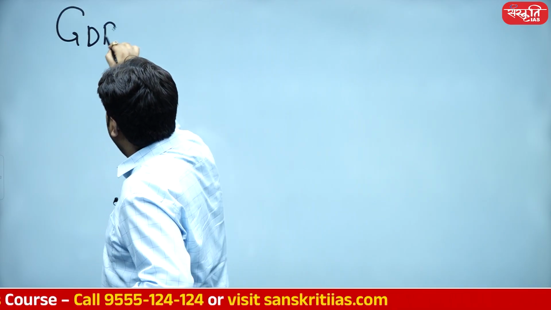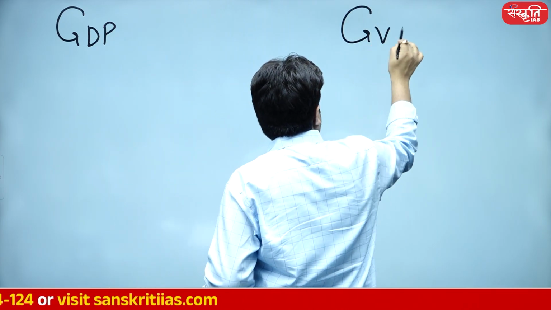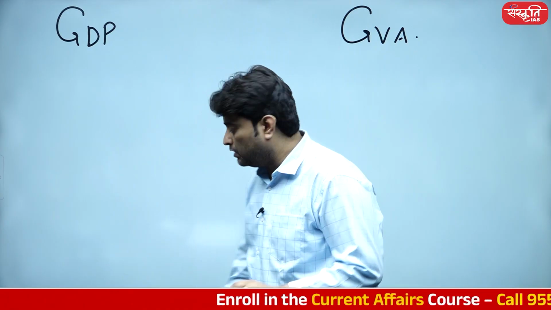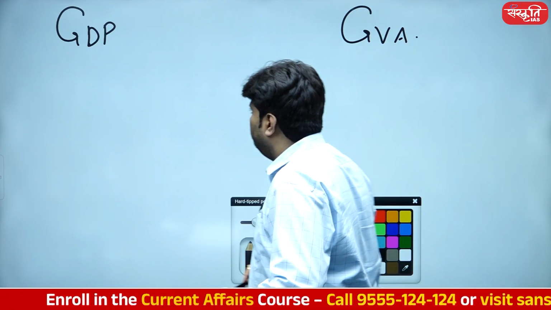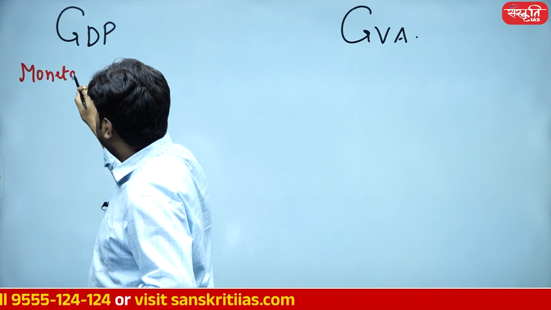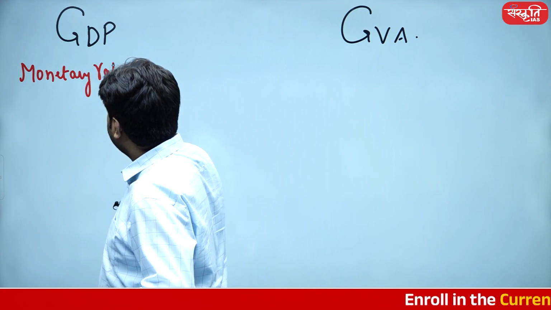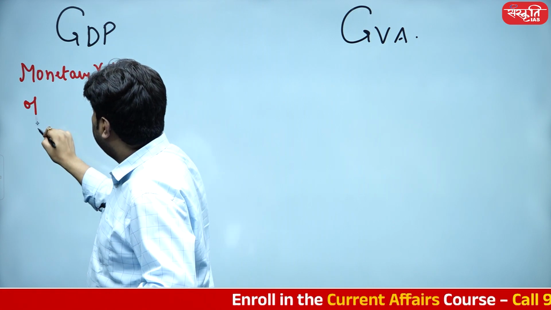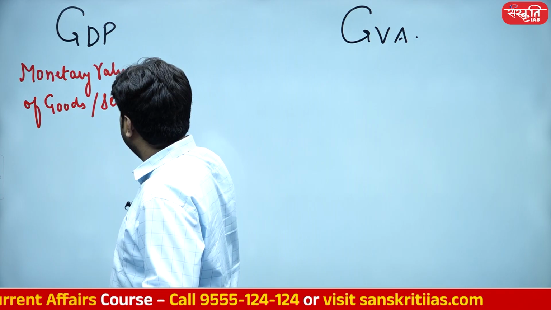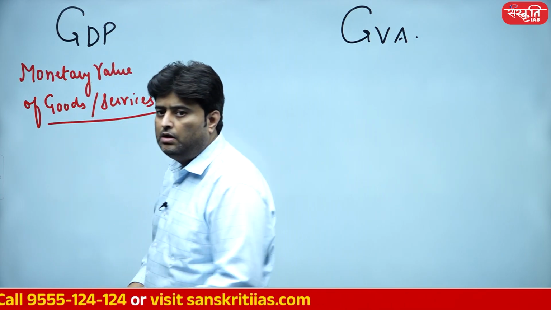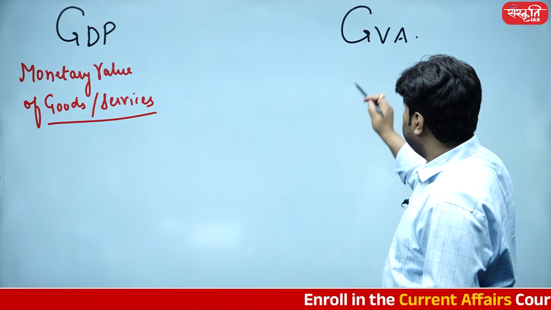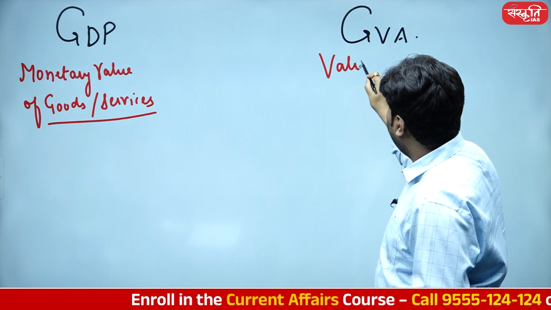just for the sake of the flow of our class, let's look into the difference between GDP and GVA. First of all, what exactly is GDP? GDP is basically the monetary value of all goods and services produced in a country. Monetary value of all goods and services produced in a country. Whereas GVA is value added by each sector.